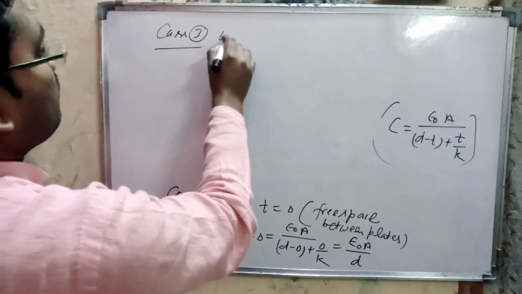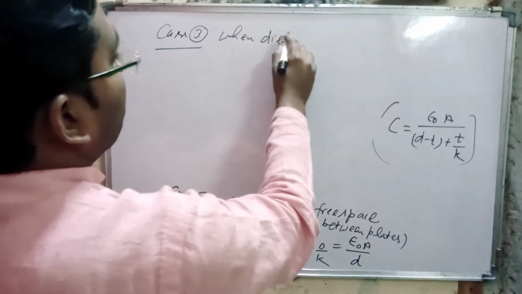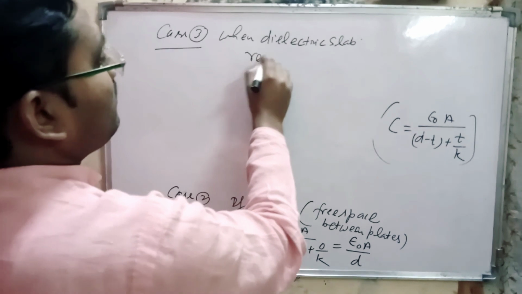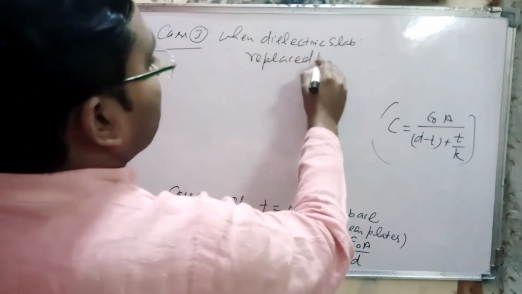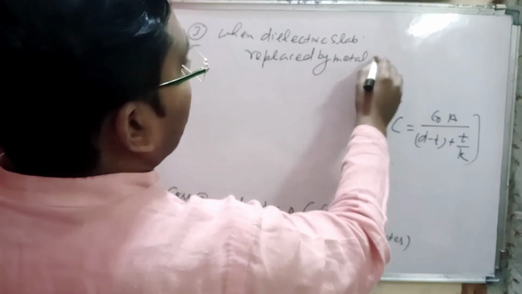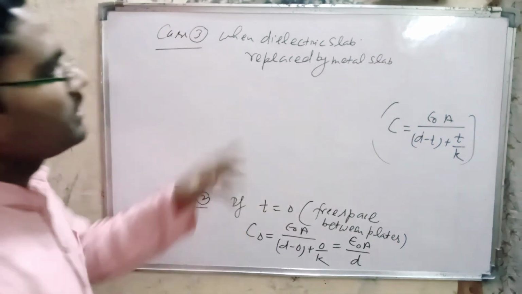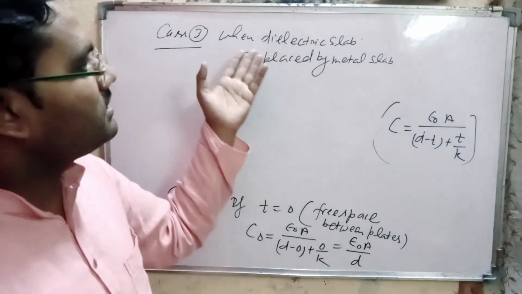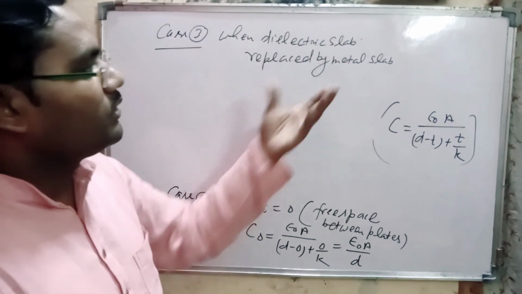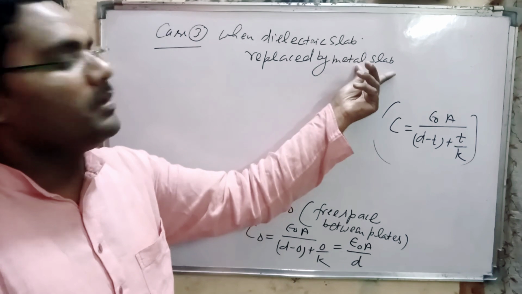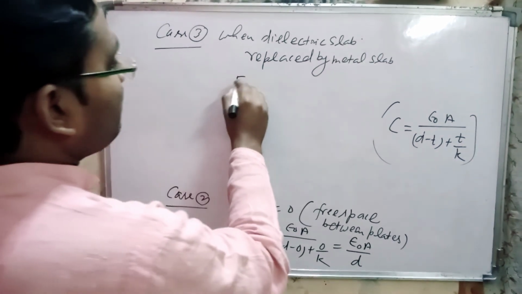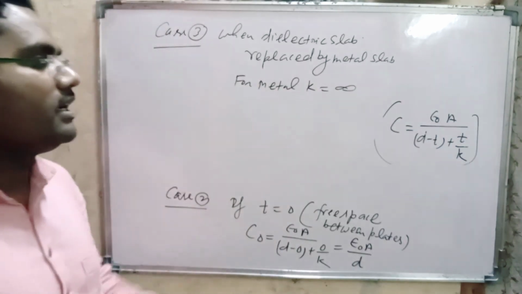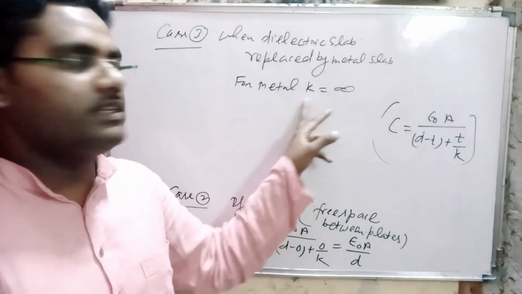Case 3. When the dielectric slab is replaced by a metal slab, that means in place of the dielectric slab we introduce a metal slab. For metal, k is equal to infinite. The dielectric constant of metal is infinite.